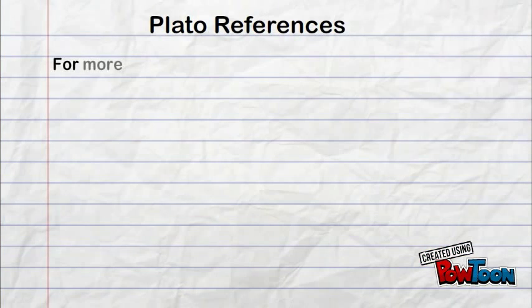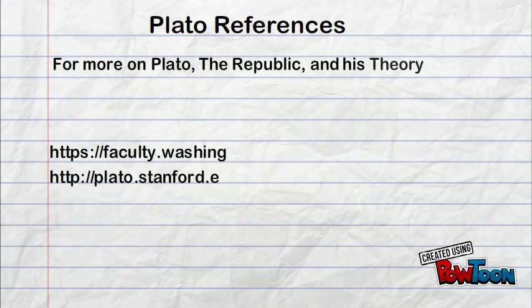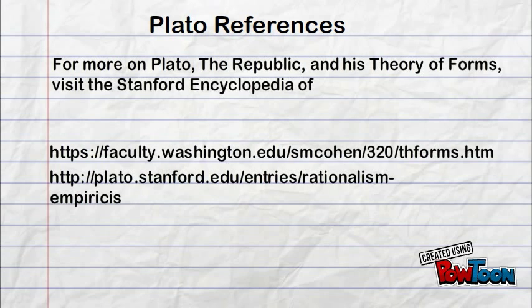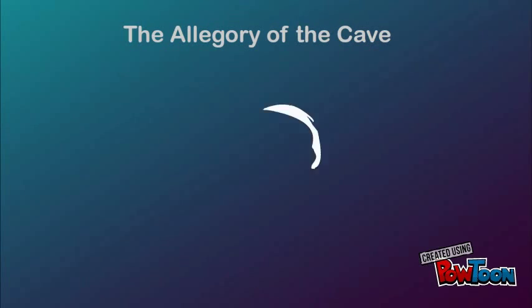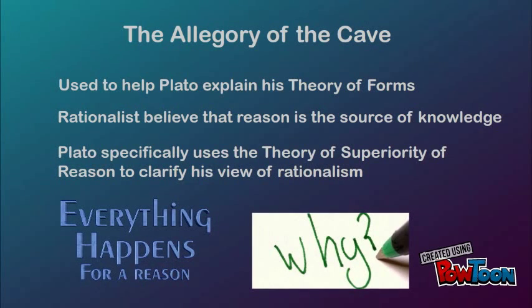For more on Plato, the Republic, and his theory of forms, visit the Stanford Encyclopedia of Philosophy's website and the University of Washington's website. When trying to explain his theory of forms, Plato uses the example of the allegory of the cave to help explain his view of rationalism and theory of how knowledge is gained.